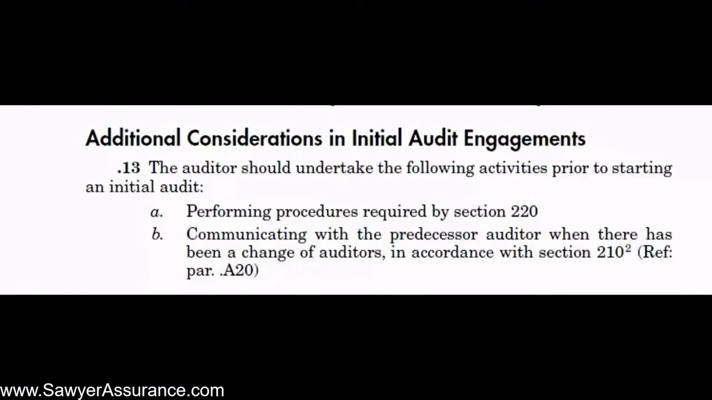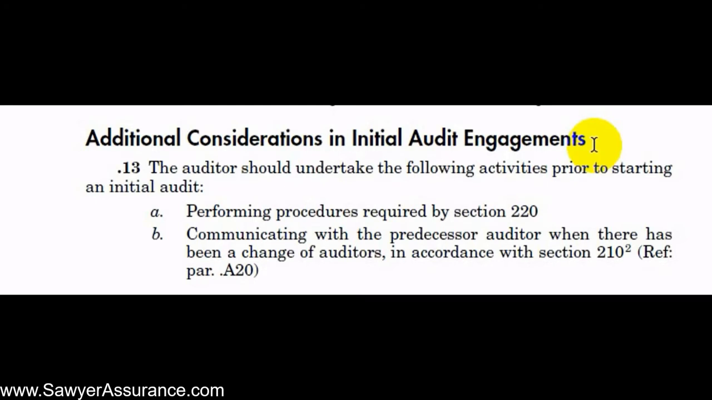Alright, in this video we're continuing our discussion of AUC Section 300 for planning and audit. And for this particular video, we'll discuss additional considerations in initial audit engagement. So this would be if we've engaged our client to perform an audit for them for the first time. Whether they've had an audit before or not, we don't know.